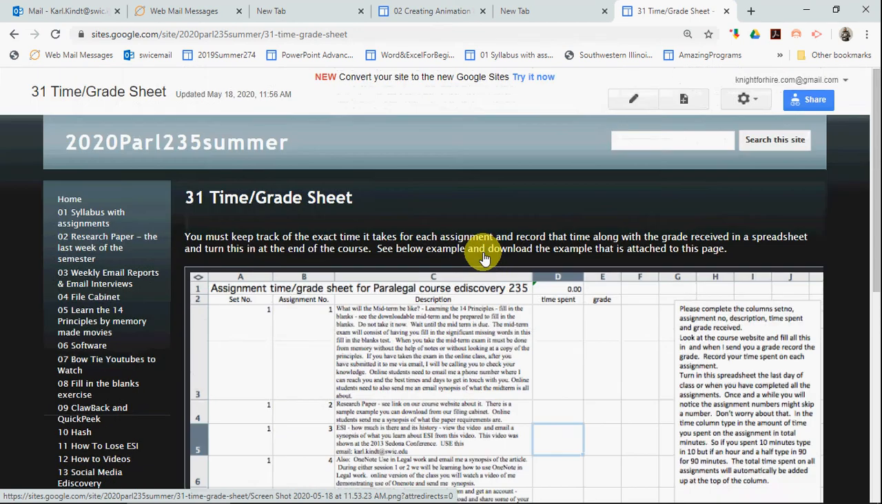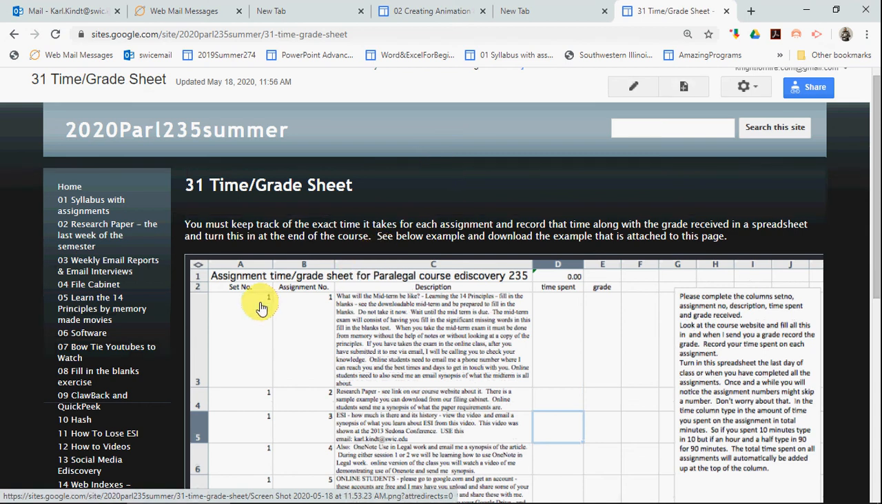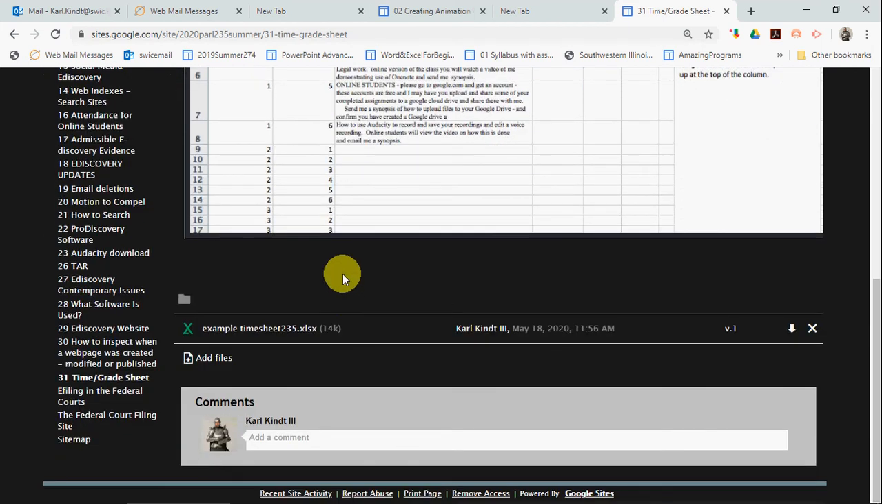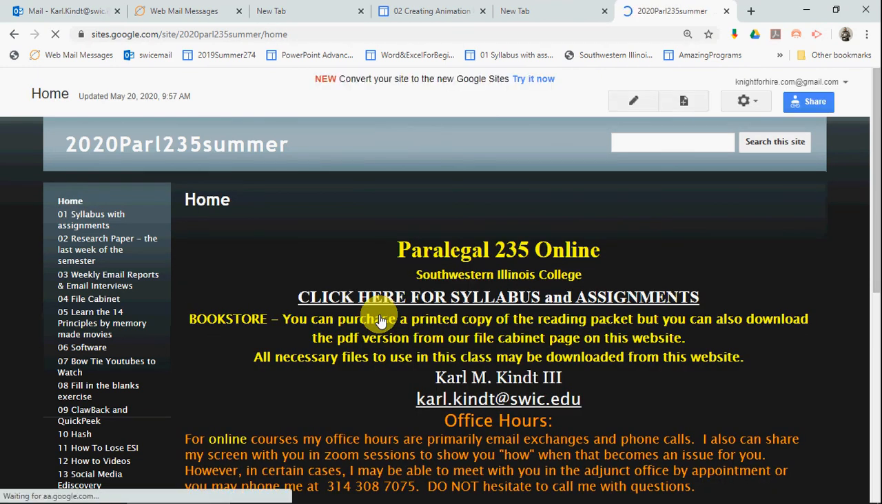And so anyway, download that and start keeping track of your time. Very important. It's a part of your grade to do this. You turn this in not every week, but at the end of the course, you send me this spreadsheet all filled in, all right? So that's basically what I wanted to show you with regard to our course website and our assignments, and I would encourage you to explore it in great detail.